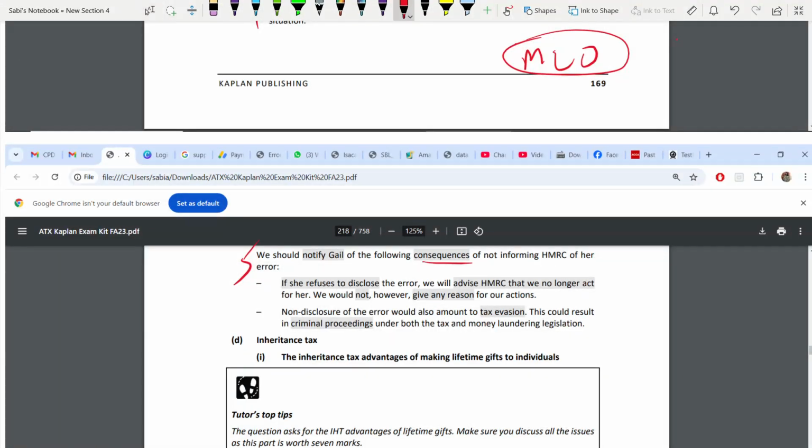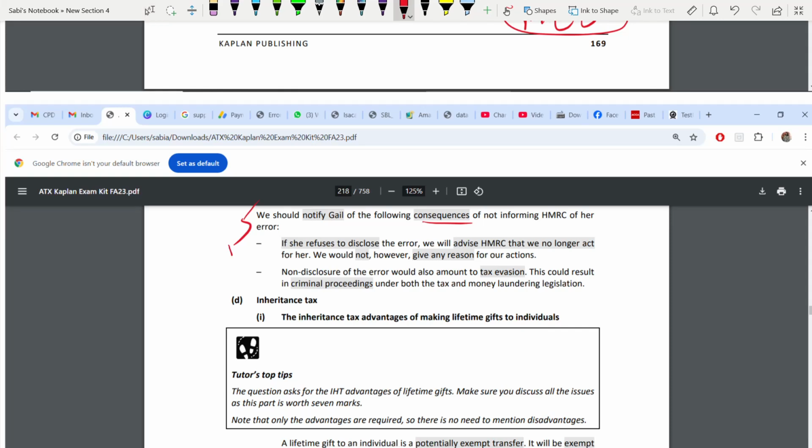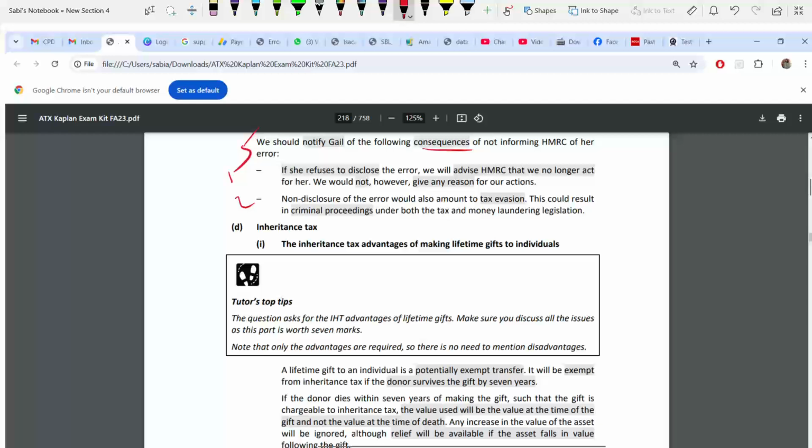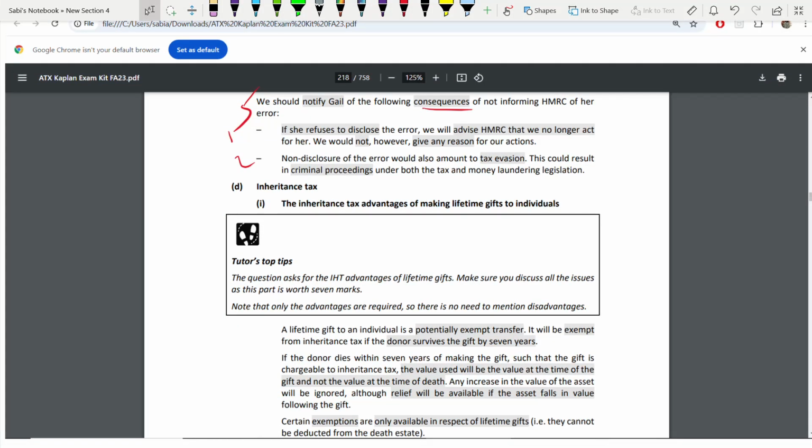Consequences. Always write the consequences at the end. You should notify Gail of the consequences of not disclosing it to HMRC. What are the two consequences? First consequence, second consequence. First, if she refuses to disclose, you can advise HMRC that you are no longer going to act for her. But you should not give any reason why you're not acting. You just say you're not acting if they refuse to disclose.